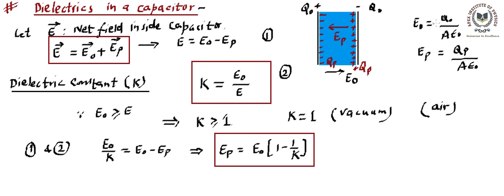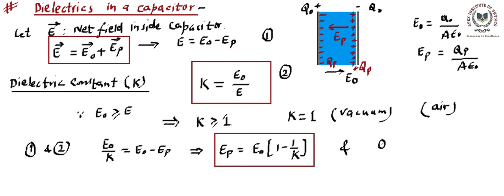So E naught can be written in terms of Q naught. Similarly, EP is written in terms of QP. By writing this, I'm indicating that if we know the value of EP, we can also find out the polarized charge. So sometimes you might be asked, what is the polarized charge on the dielectric? We can find it using this formula because EP has been calculated. If we put the value of EP over here and E naught over here, then Q naught will come here, and A epsilon will get cancelled out.